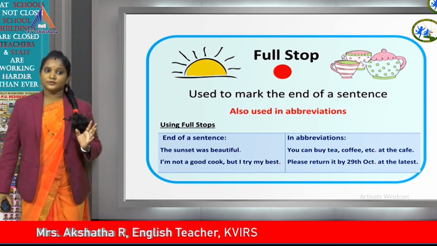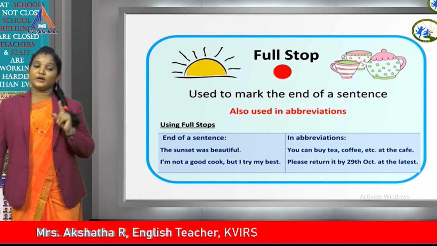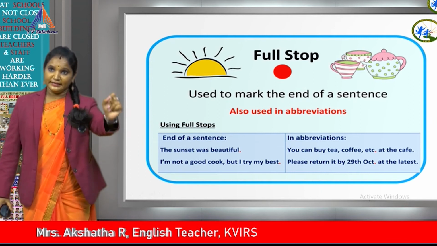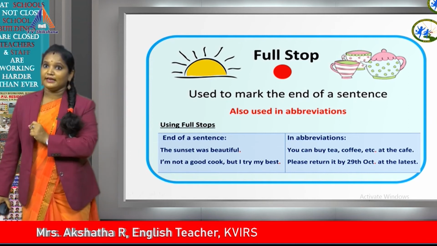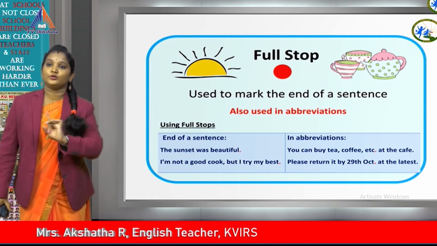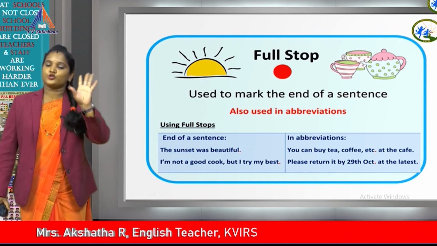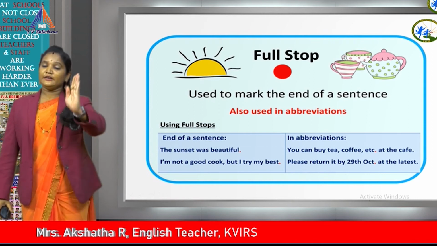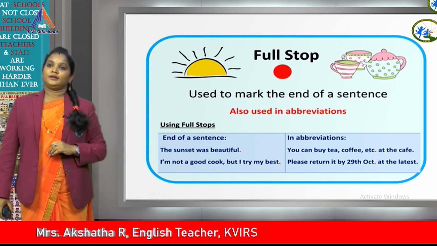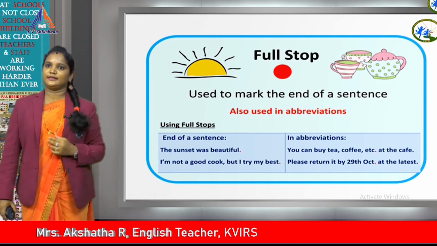Second sentence, I am not a good cook, but I try my best. Here also you have to observe two things. One is the beginning of the sentence, capital I is written. In the same sentence, you can see another I, because I told you, whenever you use the word I alone, you should use a capital letter only. And at the end of the sentence, there is a red dot, that is nothing but the full stop. That means the sentence ended. It is putting an end to the sentence.